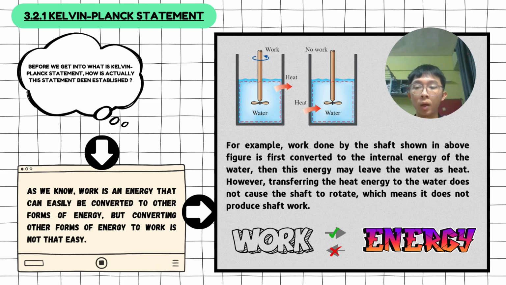So before we get into what is Kelvin-Planck statement, we need to know how this statement was actually established. As we know, work is an energy that can easily be converted to other forms of energy, but converting other forms of energy to work is not that easy. For example, work done by the chef in the above figure is first converted to the internal energy of the water, then this energy may leave the water as heat.